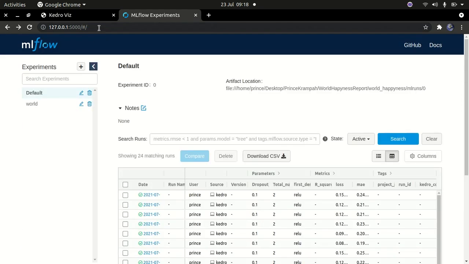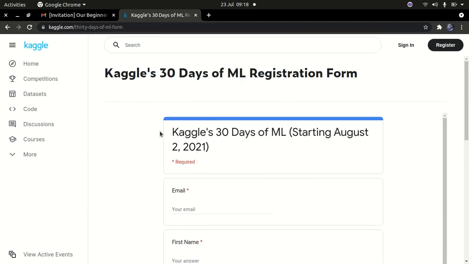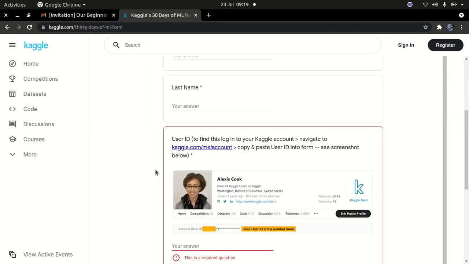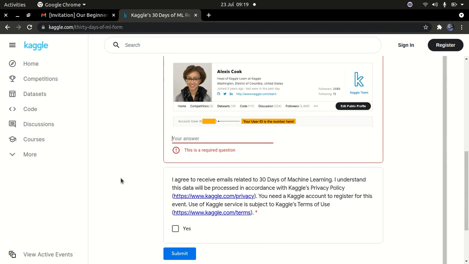So that's all about that project that you're going to be working on. To start, the first thing to do is actually take this Kaggle course, which is free, and gives you the basic fundamentals of machine learning. So once you're done with this course, you'll be ready to follow along with my series.